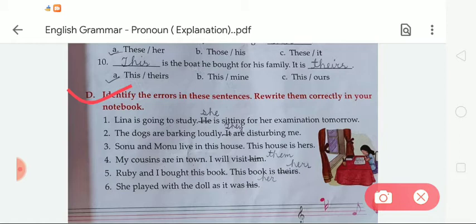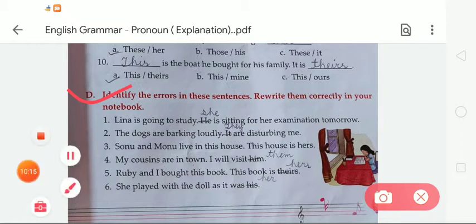So for that you all take out your notebook and mention the date of today and start writing this given exercise. So what will we do? First of all, we have to identify the errors in the book, and after that we have to rewrite these given sentences correctly in the notebook.